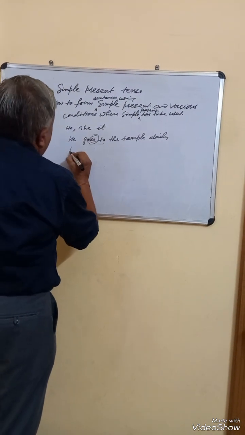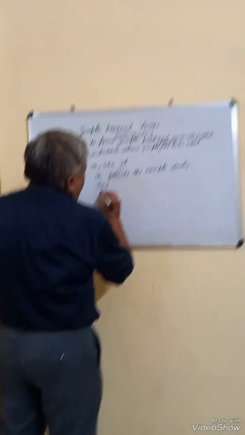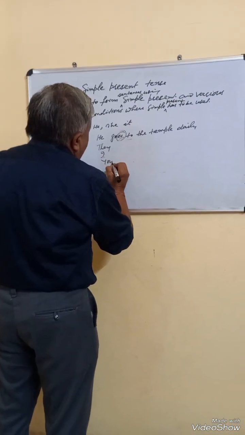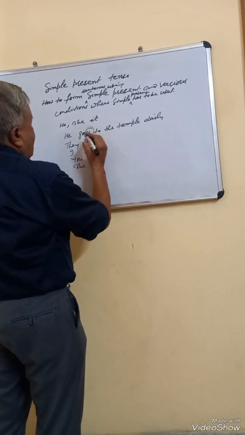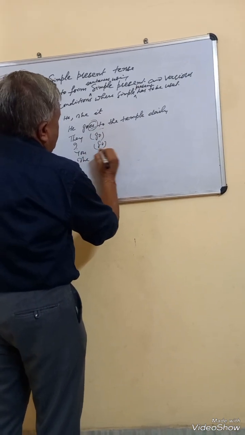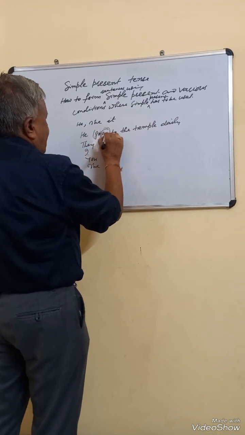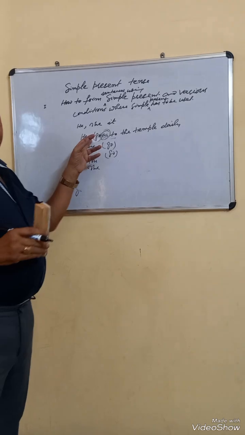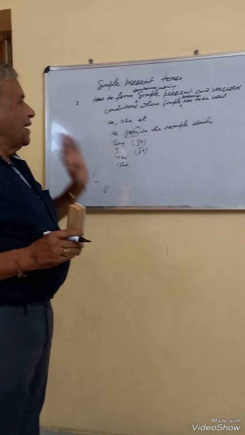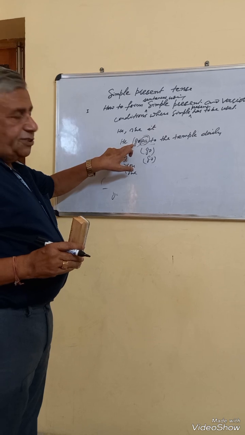He, they, I, you, she, and the verb is go. We are to change this sentence into a negative sentence. In order to frame a negative sentence, first we will say he doesn't.